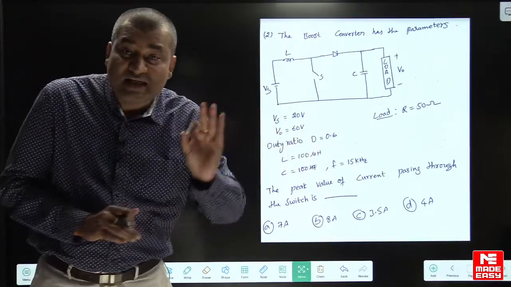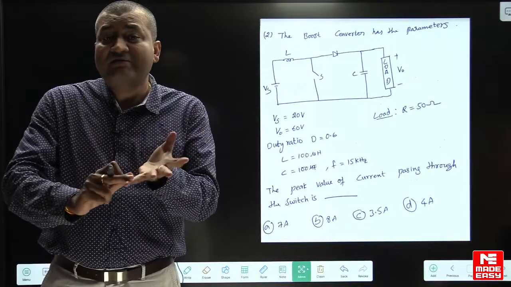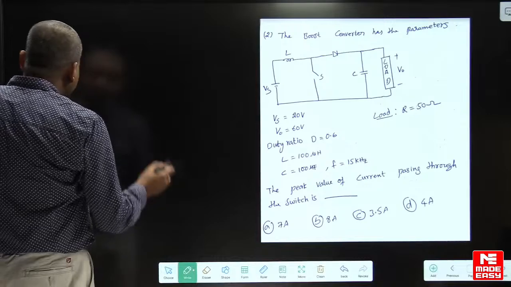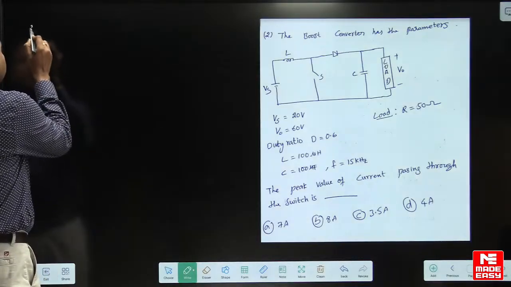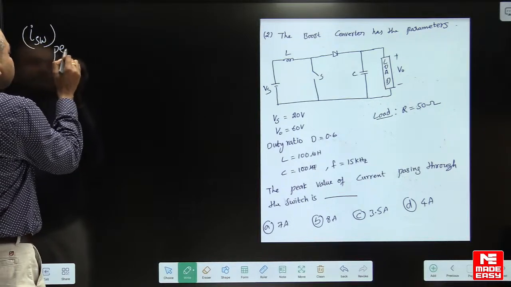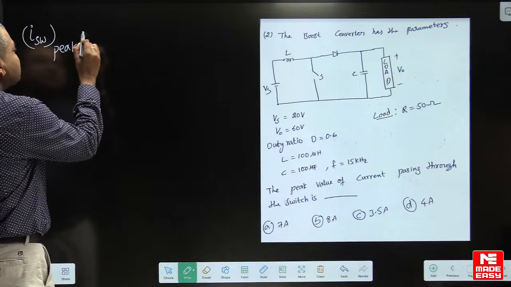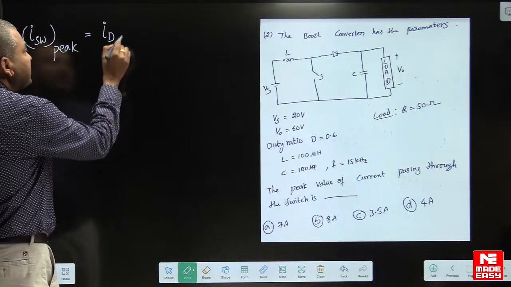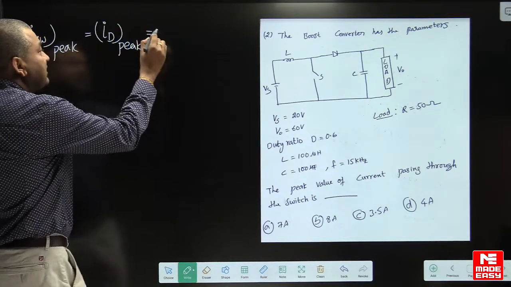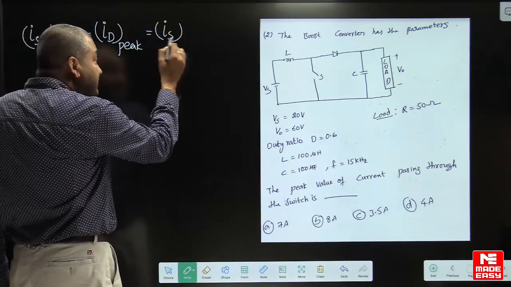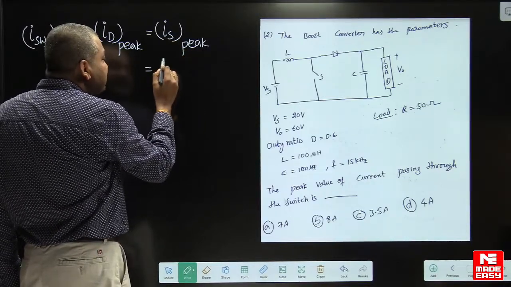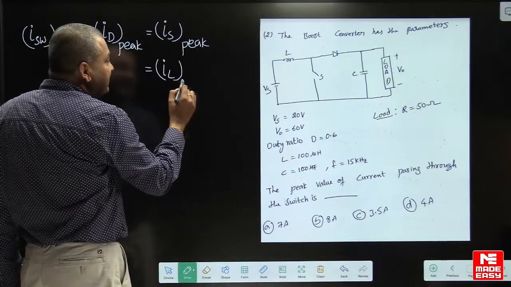See, this is another model of question. It may be a buck converter or a boost converter or a buck-boost converter. I already said to you, see here, the peak value of current passing through the switch, or through the diode, is the same as the peak value of current passing through the supply, that is the same as the peak value of current in the inductor.